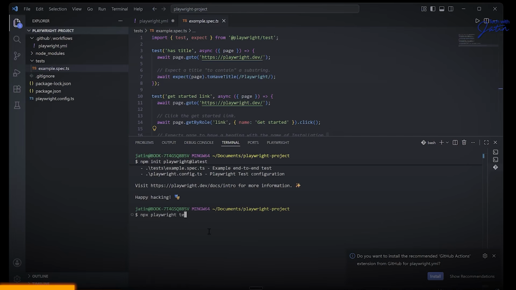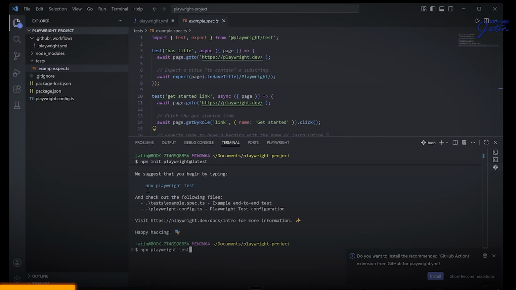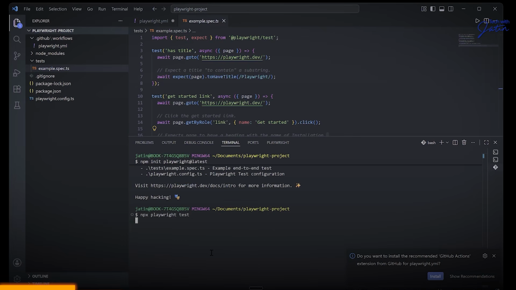Okay, test. And that's the same command which they would have written over here, npx playwright test. The moment I hit enter, you will notice that it is going to generate a test results folder. Automatically it came. Before that, it was not there. And our test is running over here. But I don't see any browser.